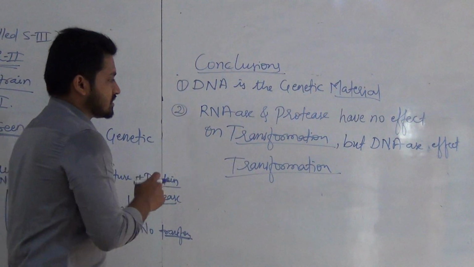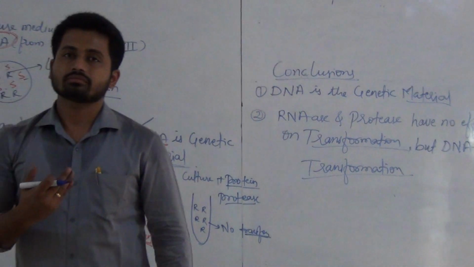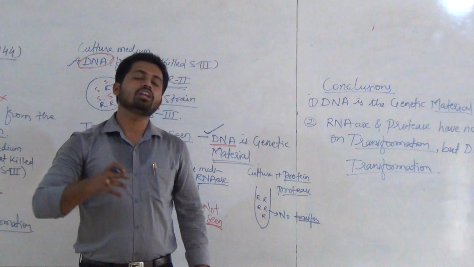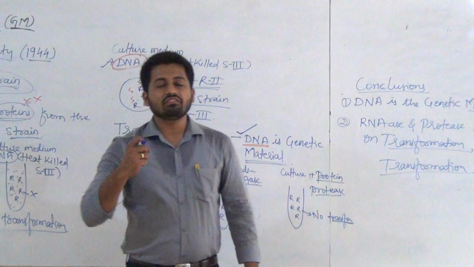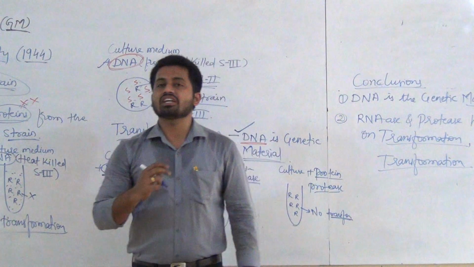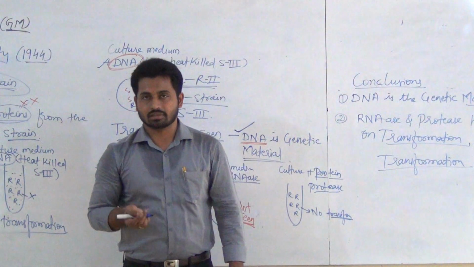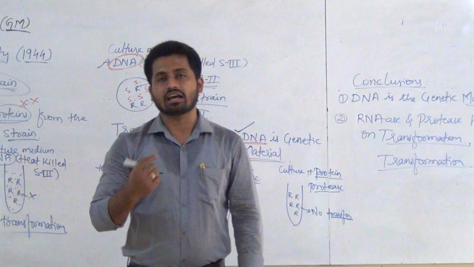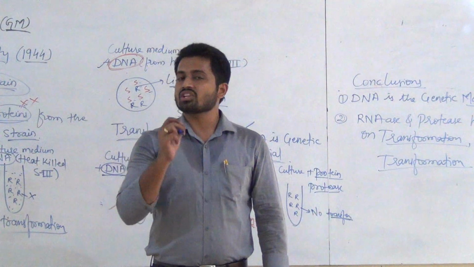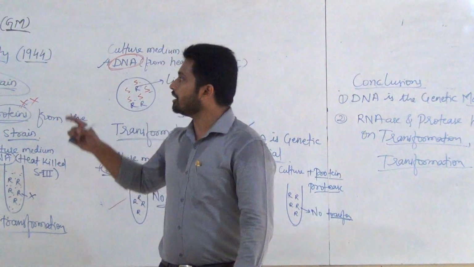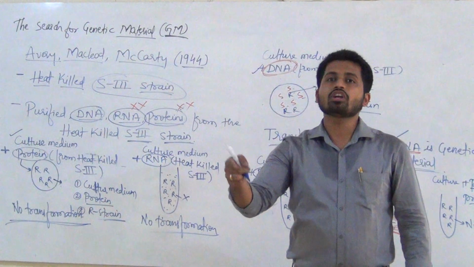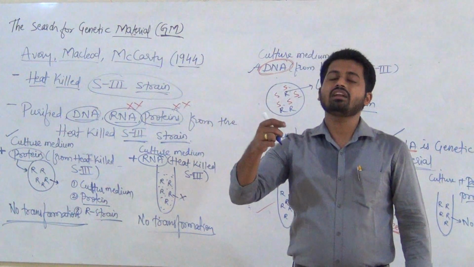Even after these experiments, many biologists were not convinced that DNA is the only genetic material, and the confirmed result was later given by a pair of scientists, Hershey and Chase. That experiment we will study in the next class. That is again related to the search for genetic material. But remember, the search for genetic material was started by Griffith and experimentally proven by Hershey and Chase.